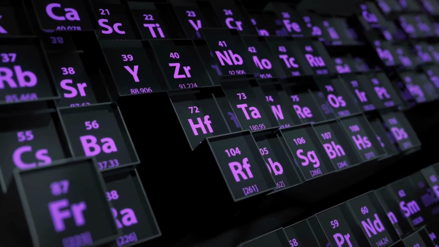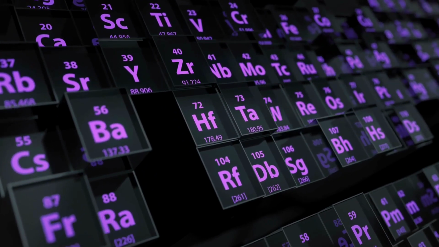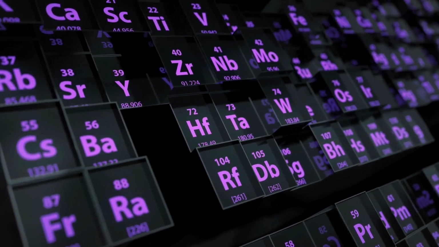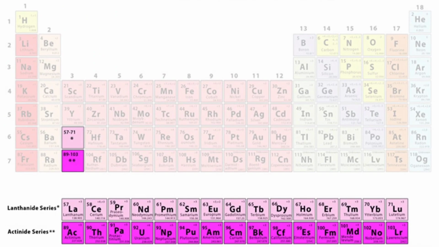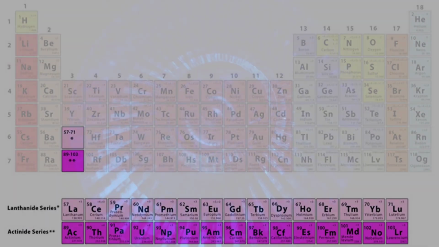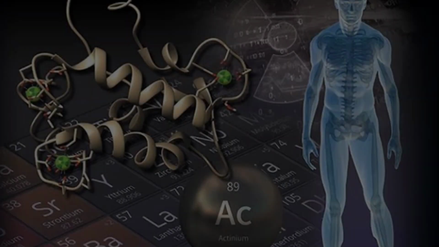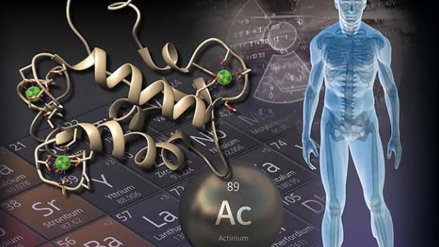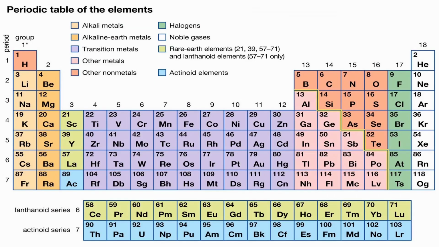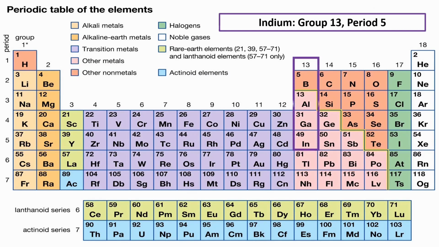The last 2 rows below the periodic table are the lanthanides and actinides. They contain radioactive elements, especially useful in nuclear reactions, and emit high radiation. Elements in the lanthanides and actinides are also called inner transition metals since they are mostly metallic in nature. You can find an element using the group number and the period number. Let us consider the following examples.